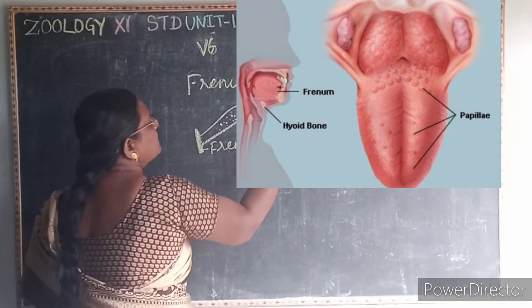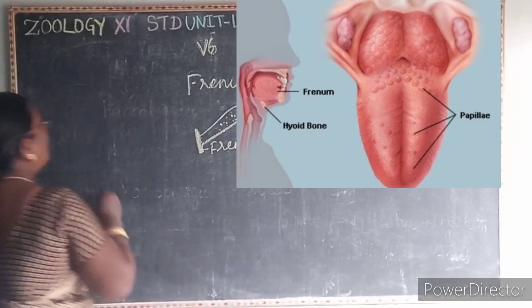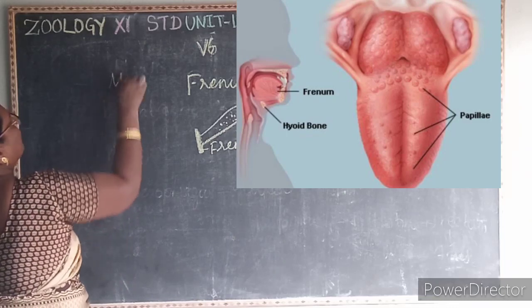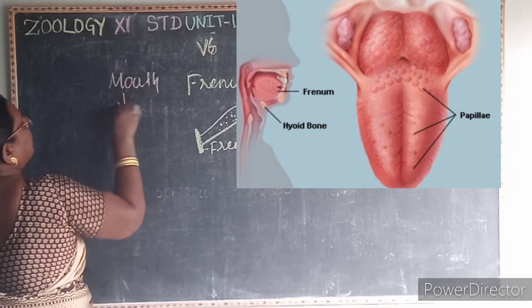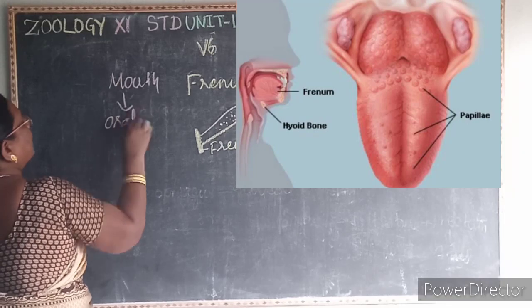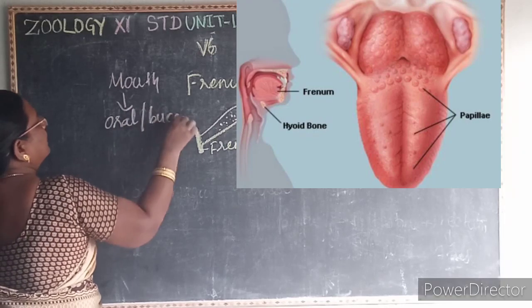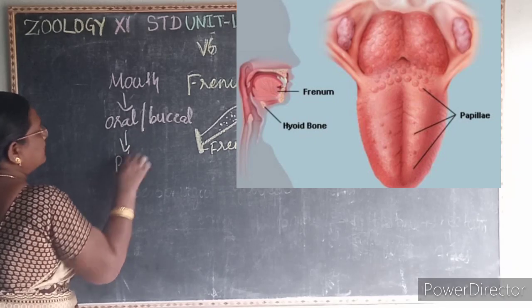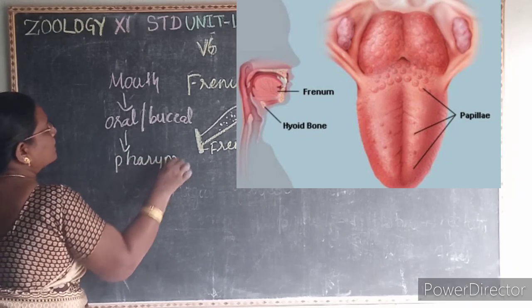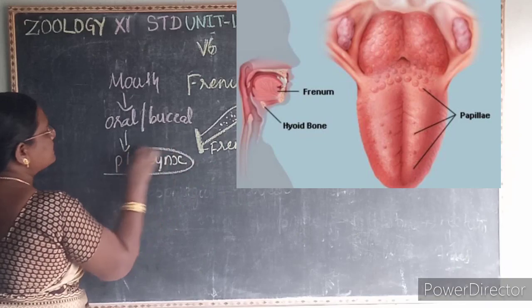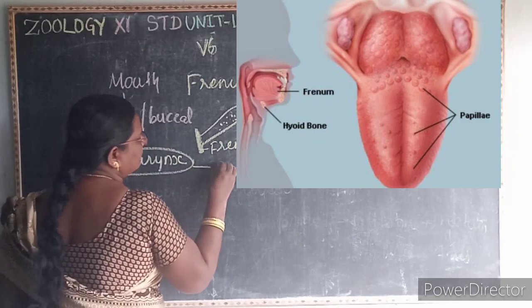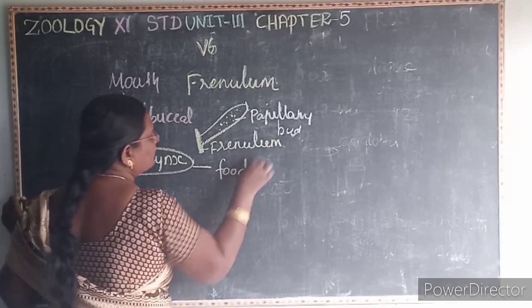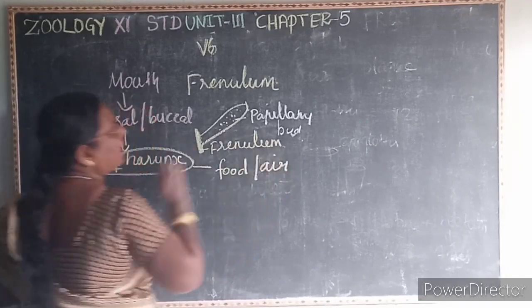Then next we learn about the oral cavity. The mouth leads into the buccal cavity or the oral cavity. Then this oral cavity leads into the pharynx. Here the pharynx is a common passage for food as well as for the air.